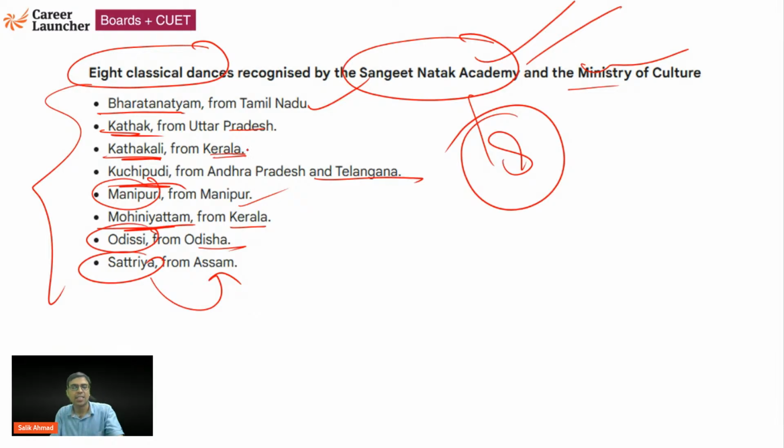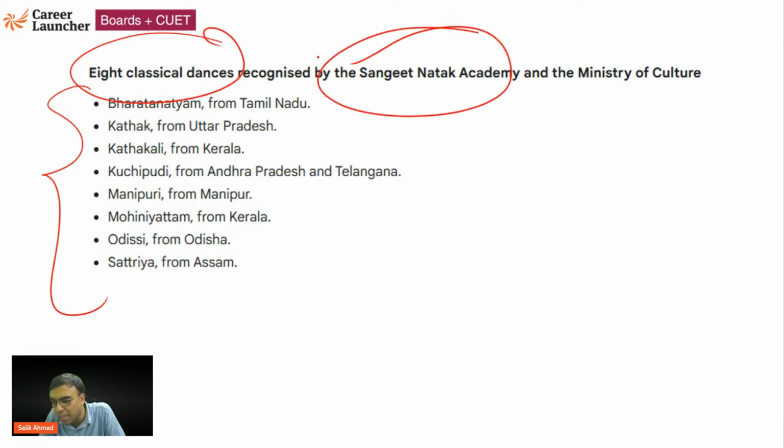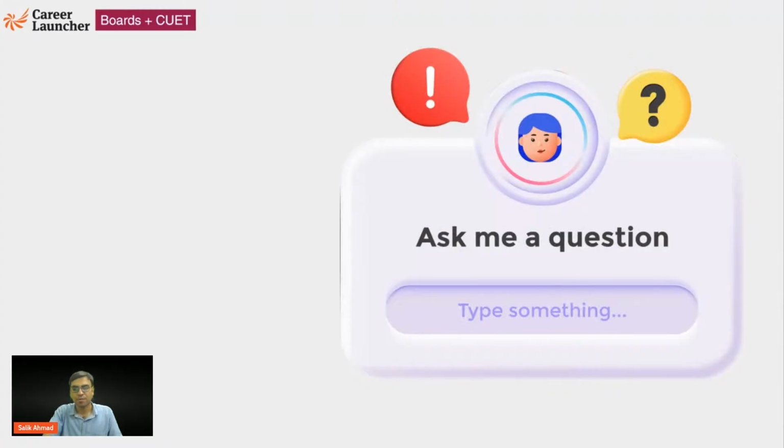So these are 8 classical dances. Please remember them. And these are asked in the exam. I have seen in many exams this question being asked. कि classical dance पूछते हैं अक्सर exam में, ठीक है? That is what you should be knowing about.